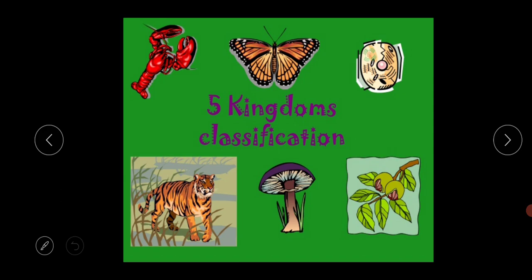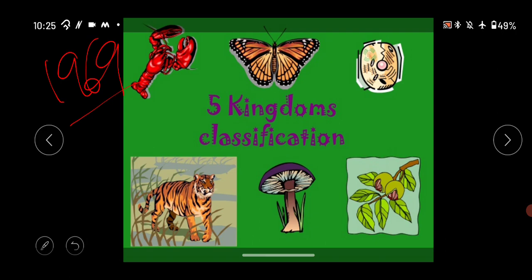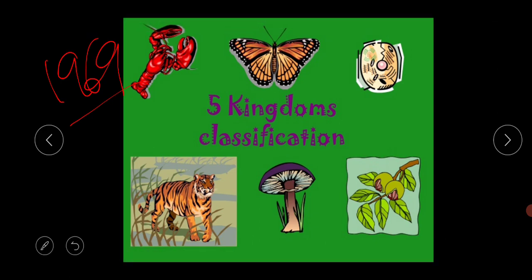So that's why in the later time, in the year 1969, one American taxonomist, R.H. Whittaker, proposed this five kingdom classification system to remove and solve all those confusions. It is a mode of classification where living beings have been distributed into five kingdoms.